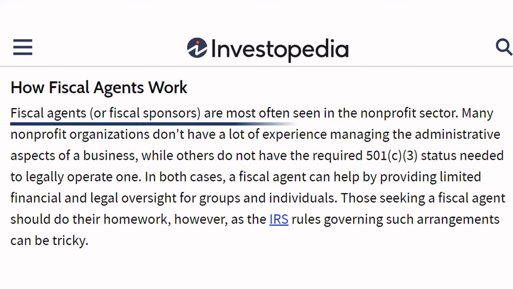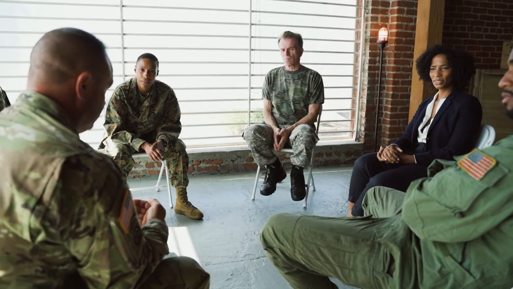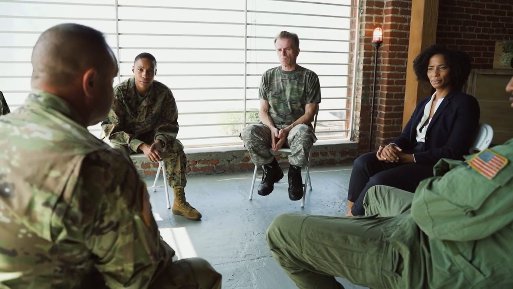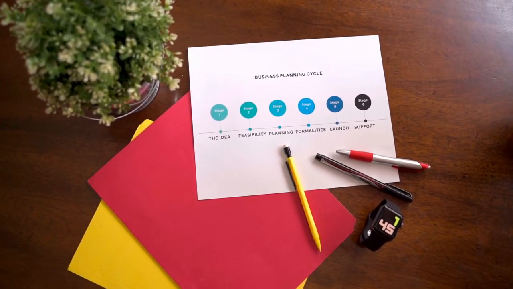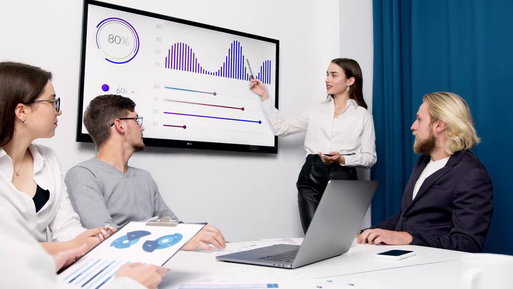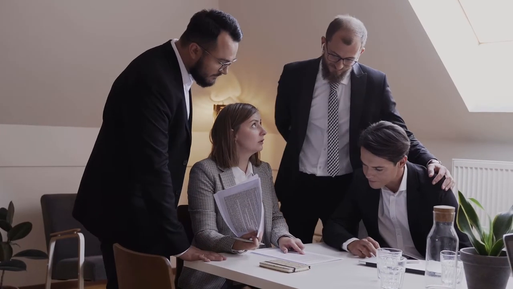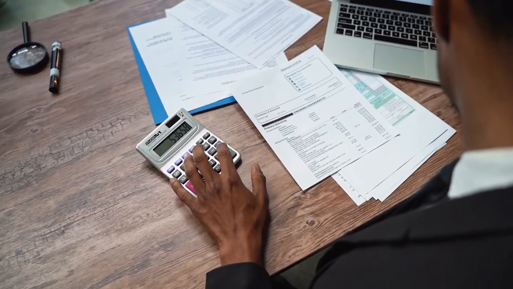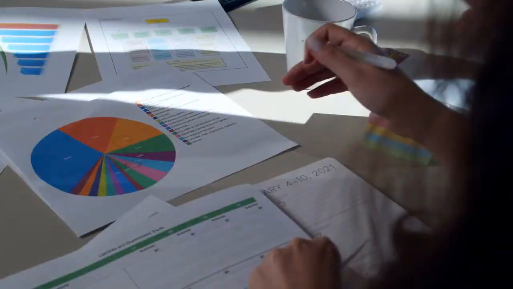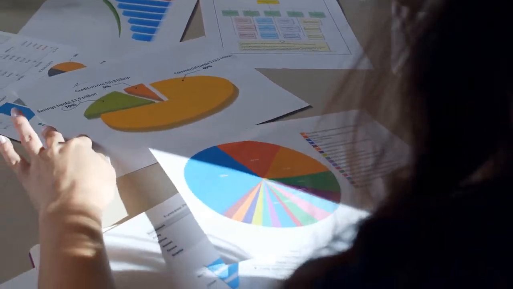The fiscal agent is a legally established nonprofit that has been in operation for at least a few years, has a board of directors, a strategic plan, and financial accounting practices in place. The grassroots organization and the fiscal agent each have 3 specific roles in this relationship. First, sign an agreement. Second, manage grant dollars. And third, complete progress reports.